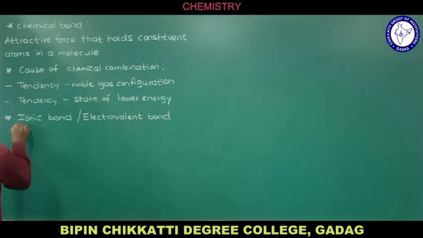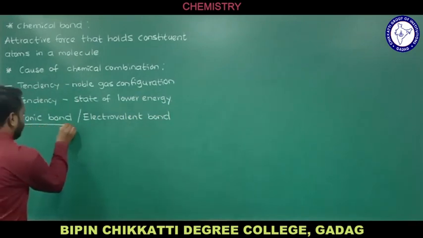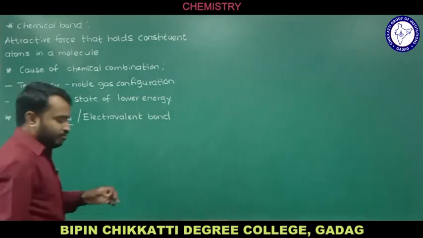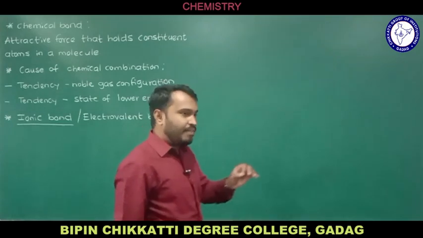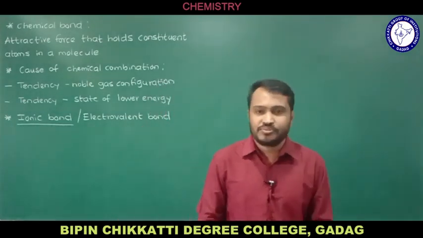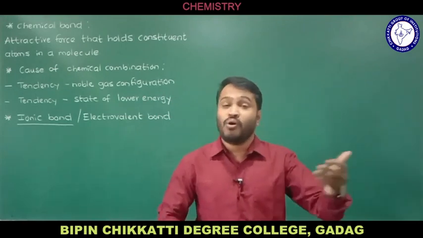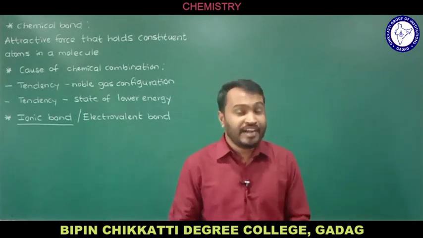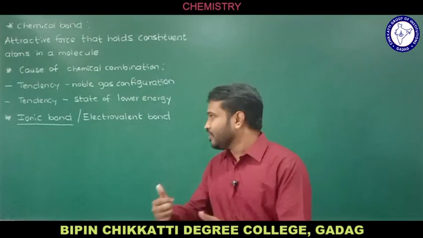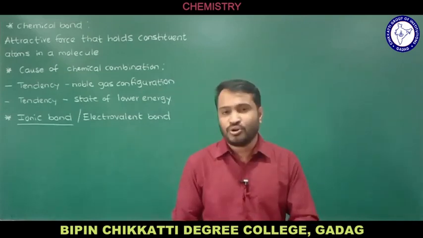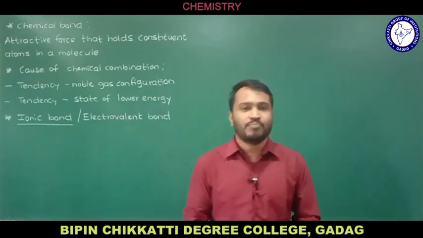In general, we have different types of chemical bonds: the ionic bond, the covalent bond, and the coordinate or dative bond also. We'll discuss them one by one, and initially I am going to talk about what an ionic bond is.